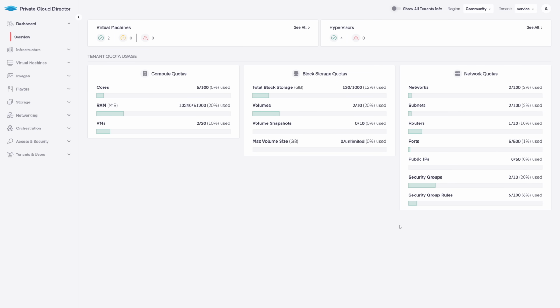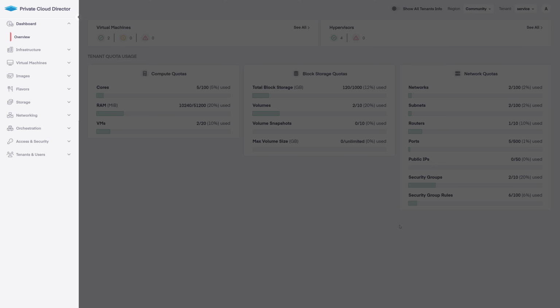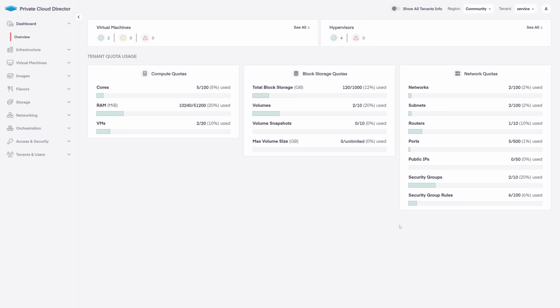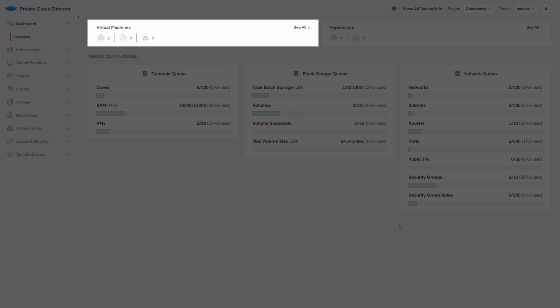Again, the GUI is nice and clean and follows the typical approach of having your navigation on the left-hand side, and on the right, your content. The overview dashboard is broken into 5 main cards of information. Across the top, we have a card for virtual machines that includes the quantities and the status of the VMs part of the current tenant.